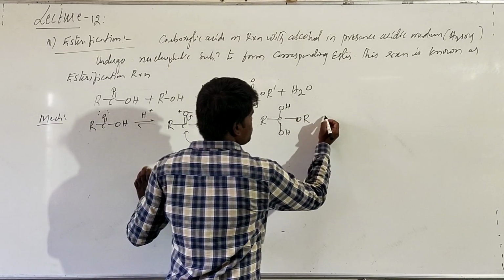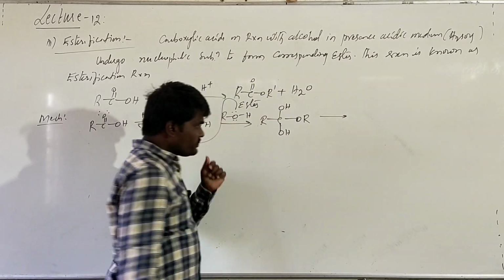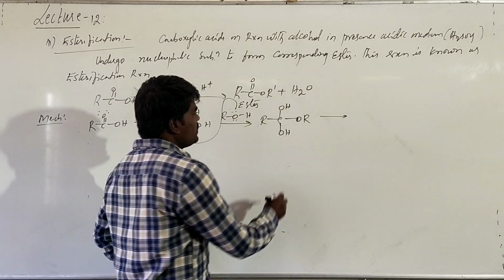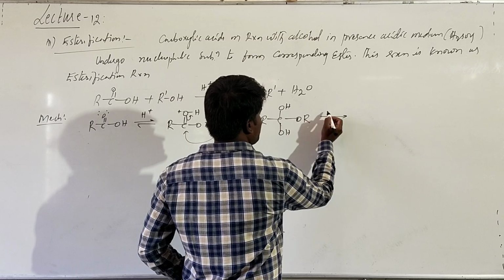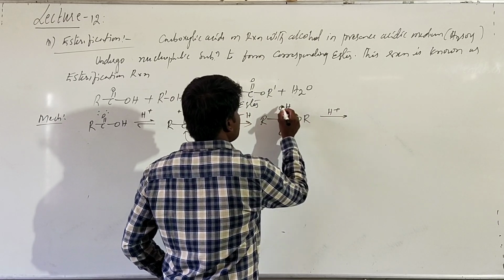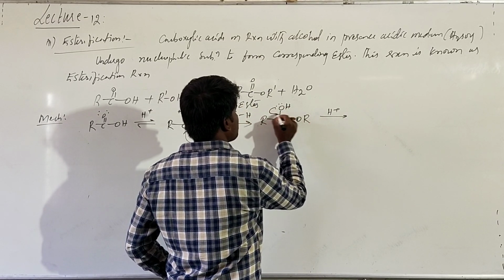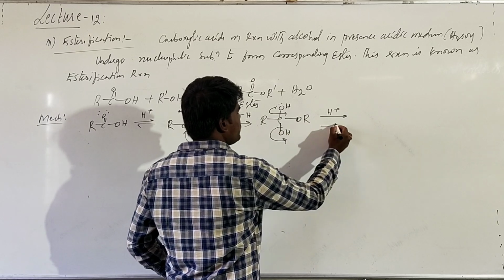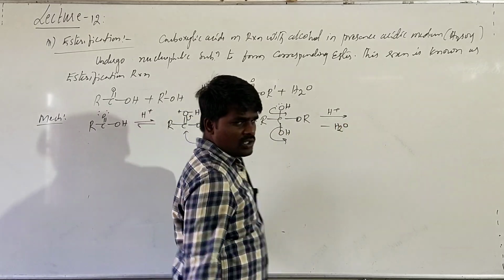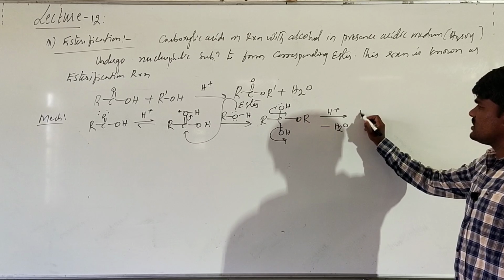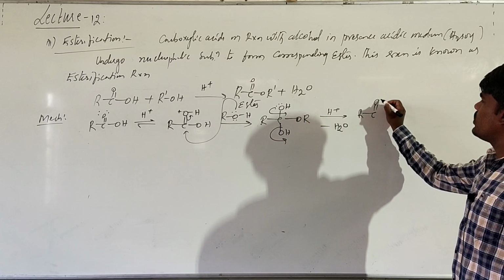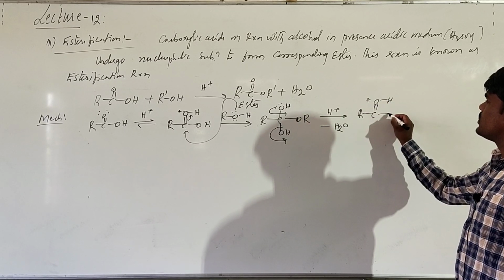Now in this case, in presence of H plus, this lone pair of electrons is migrated here, and this OH minus will be removed in the form of a water molecule. By that it will be converted into R C double bond OH plus OR.